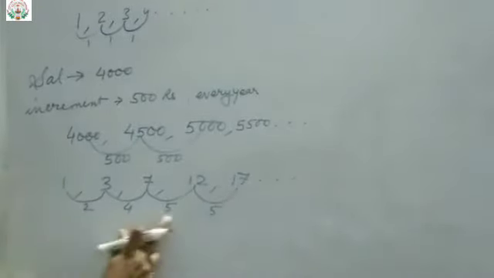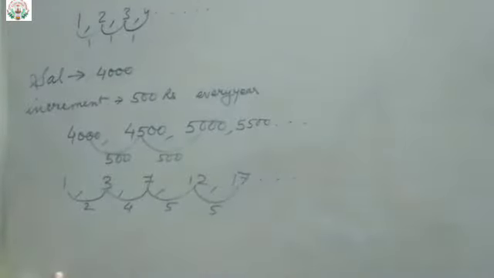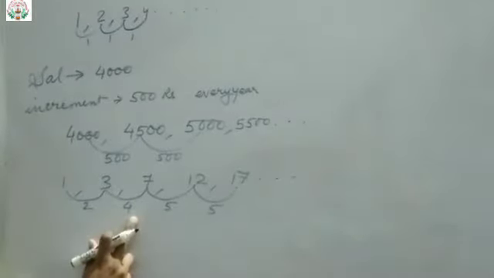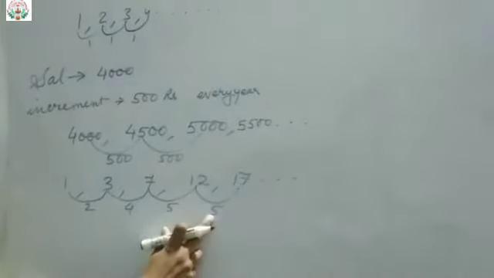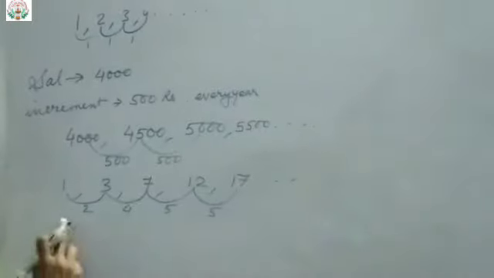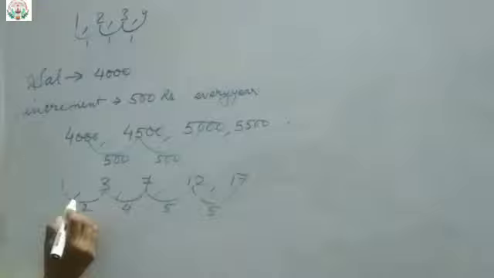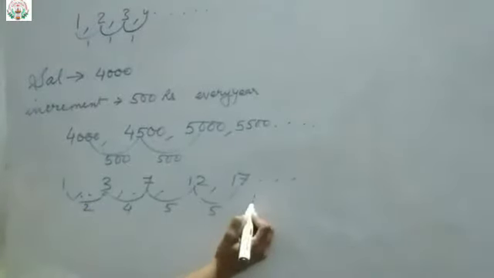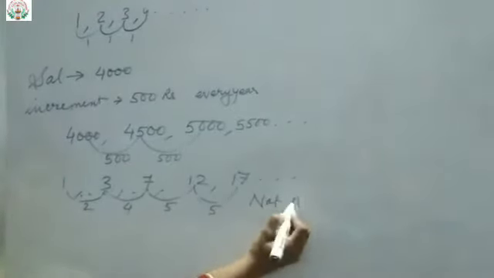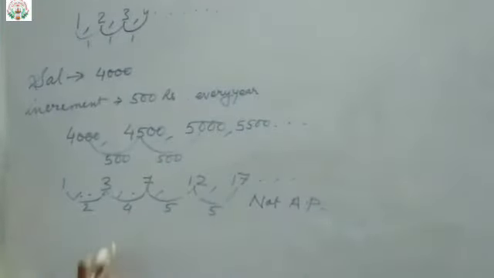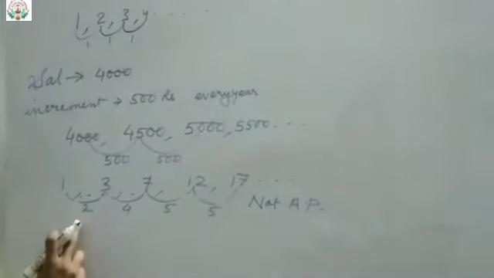So can you find the same constant difference between the numbers in the series? No. First the difference is 2, then 4, then 5, then 5, and so on. So can you find a constant difference here? No. That means this particular series is not an AP, not an arithmetic progression.